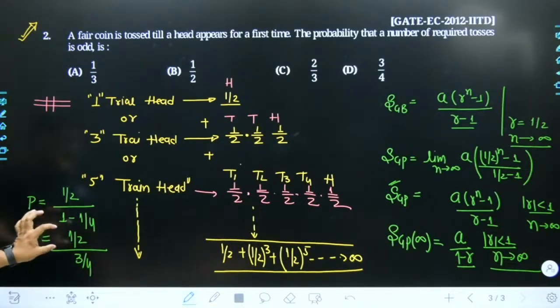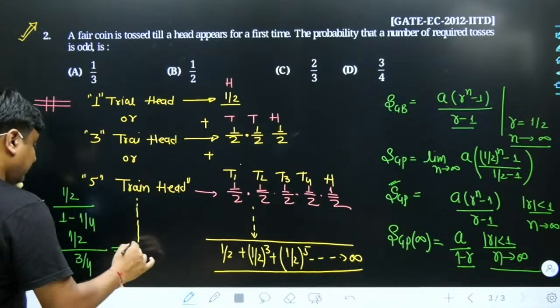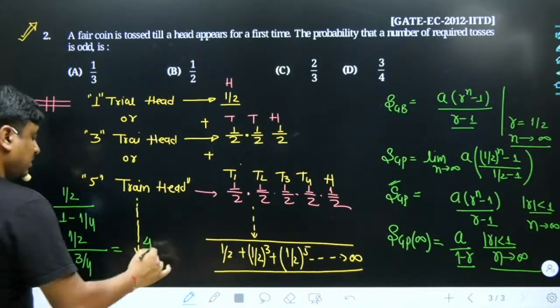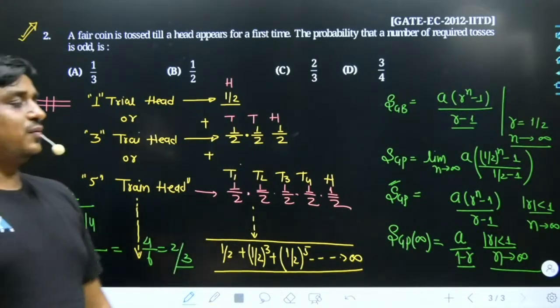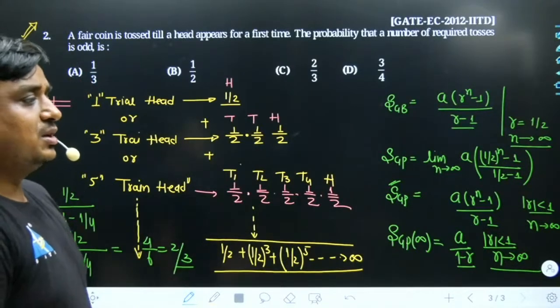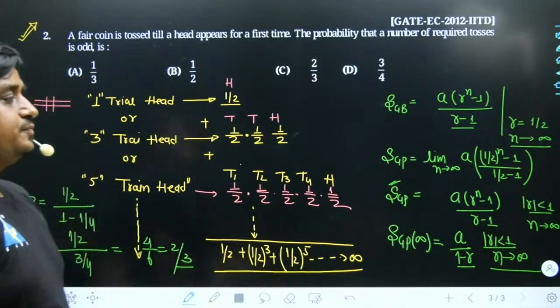Anyways, the intermediate values are going to get multiplied, the extreme values are going to get multiplied. So the result is simply 4 divided by 6, or I can say 2 divided by 3. So the best answer which we received out of this calculation is simply 2 by 3.